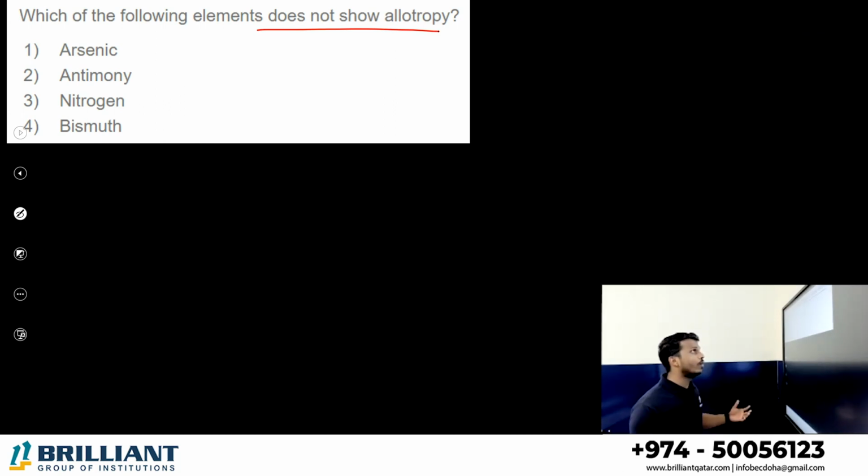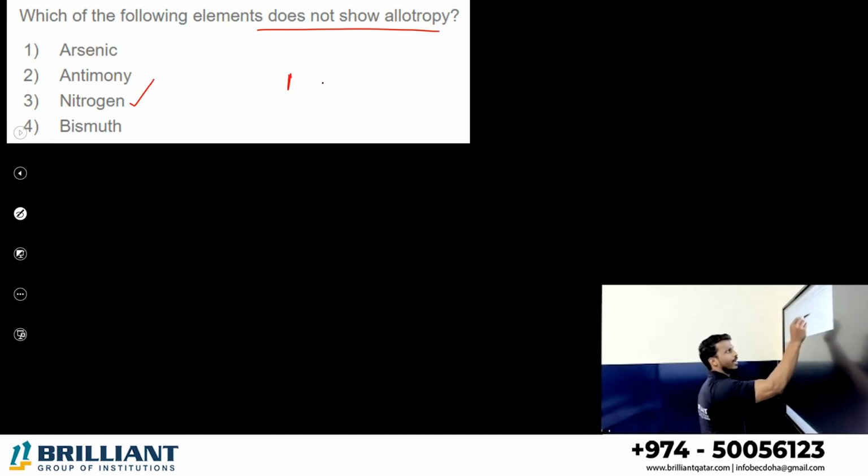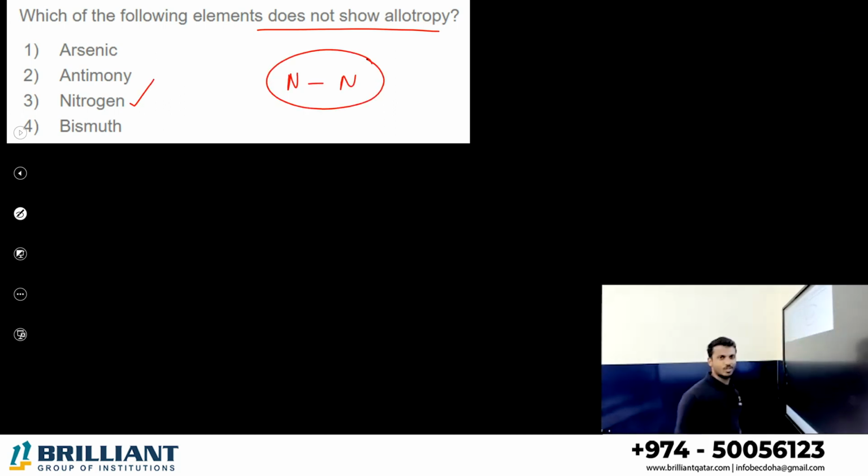Which will not form allotropy, that we already discussed before: nitrogen. Because nitrogen bond is not a strong bond. It is weak because of electron-electron repulsion. Yes or no? So what are the two reasons here? Nitrogen cannot form allotropy. At the same time, nitrogen cannot form catenation. Nitrogen bond is weaker. Okay.